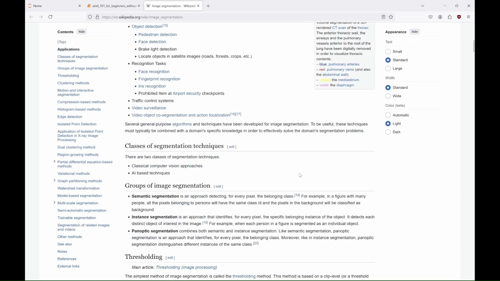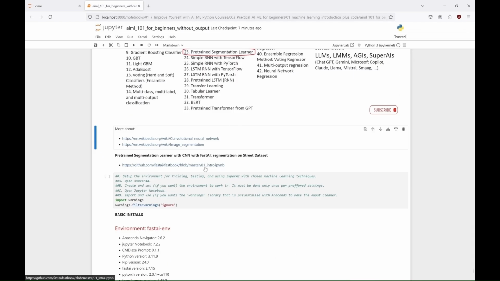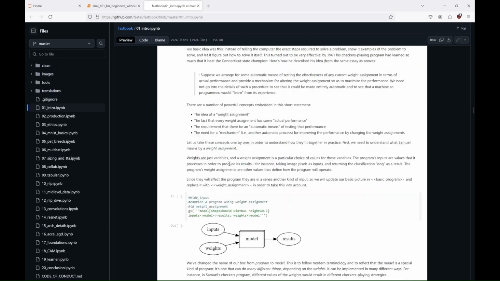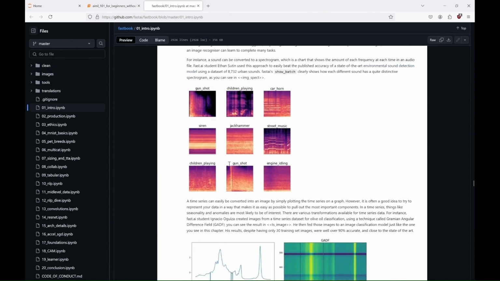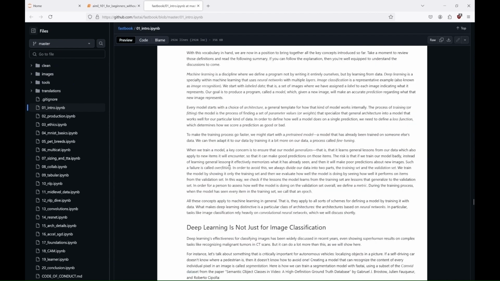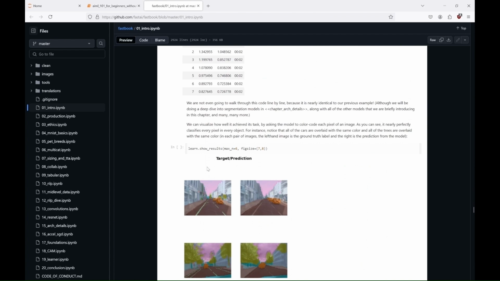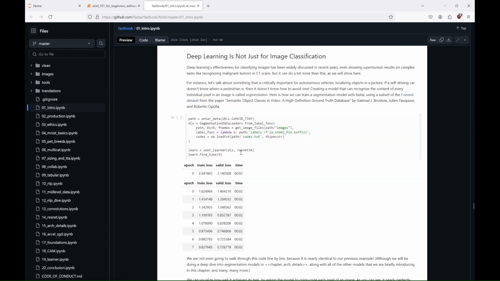Segmentation in computer vision involves dividing an image into distinct regions to simplify analysis. Semantic segmentation assigns a class label to each pixel, while instance segmentation distinguishes between individual objects within the same class. Panoptic segmentation combines both approaches, providing a holistic understanding of all objects and background elements in the image. The UNet architecture is a convolutional neural network designed for segmentation tasks. It features a U-shaped structure with a contracting path for context extraction, and an expanding path for precise localization. Skip connections between these paths preserve spatial information, allowing UNet to effectively capture both global context and fine details.